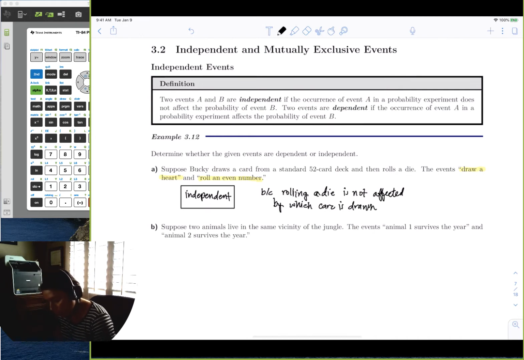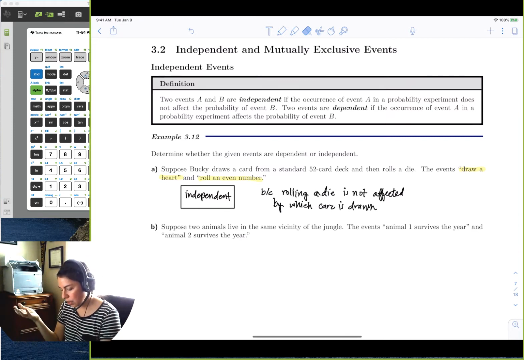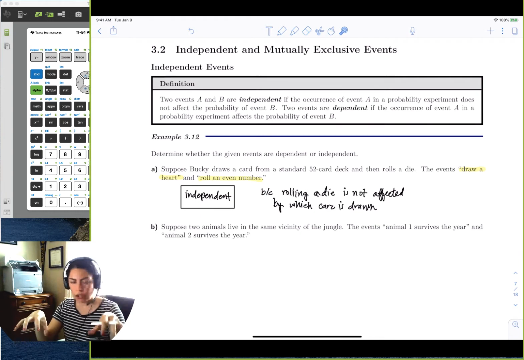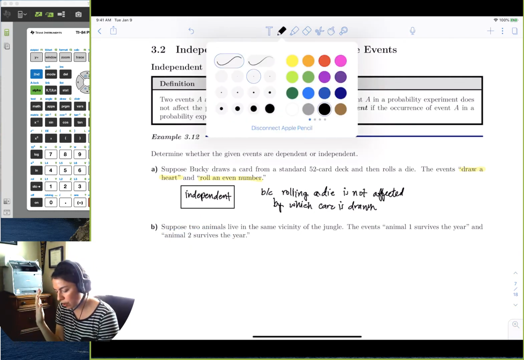Okay, so in this next example, suppose two animals live in the same vicinity of the jungle. The events are animal 1 survives the year and animal 2 survives the year. So what's happening here? Let's draw it.